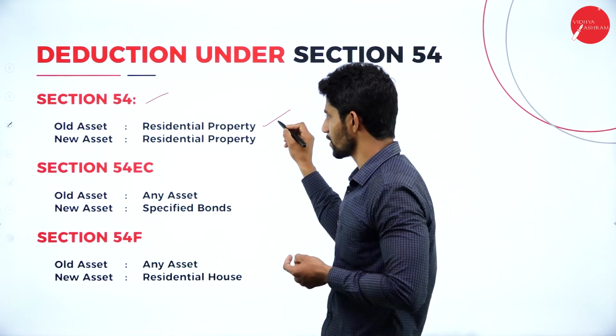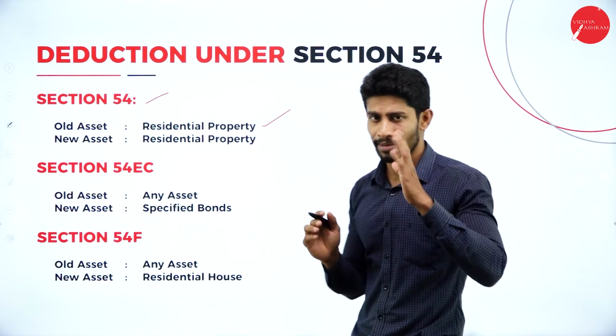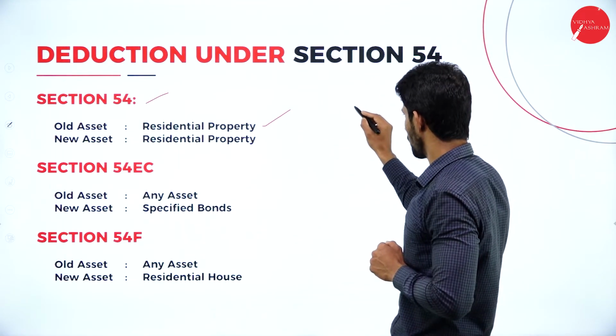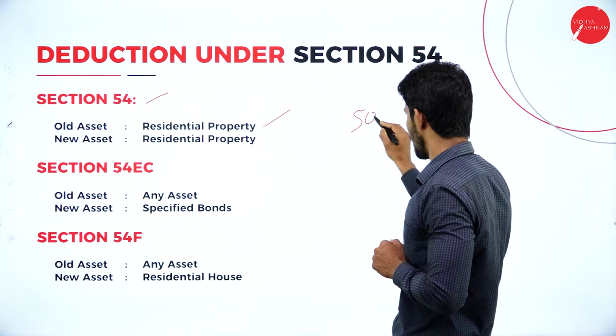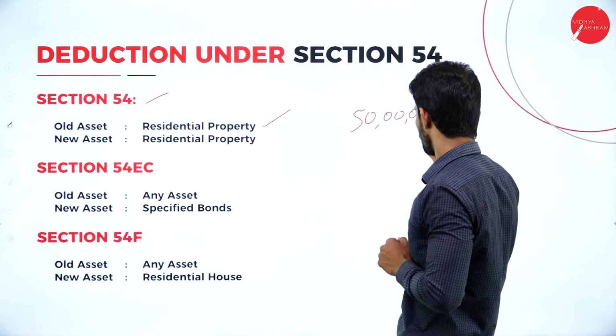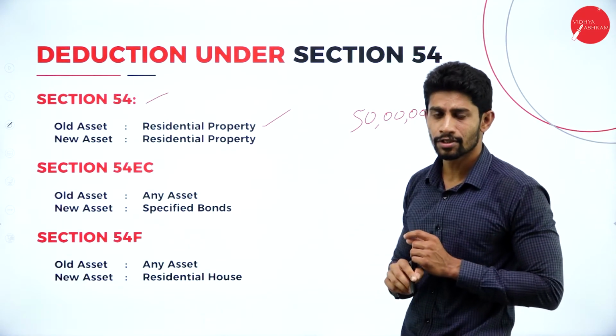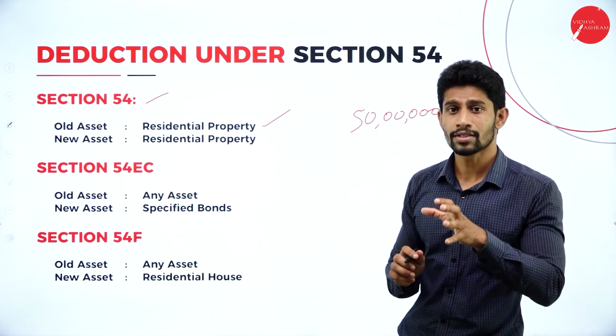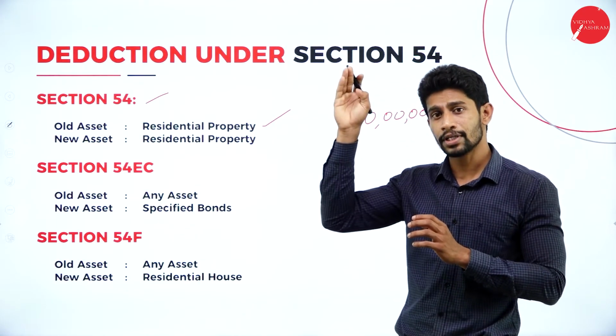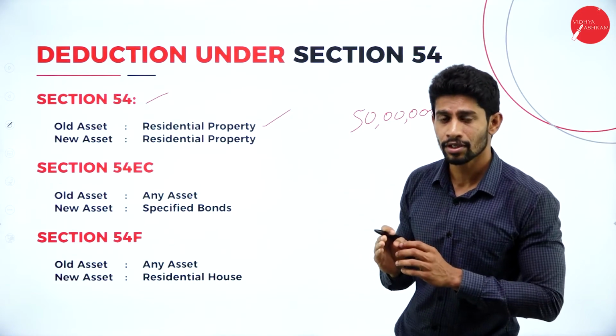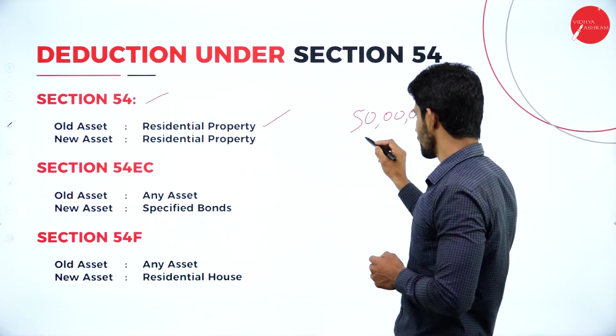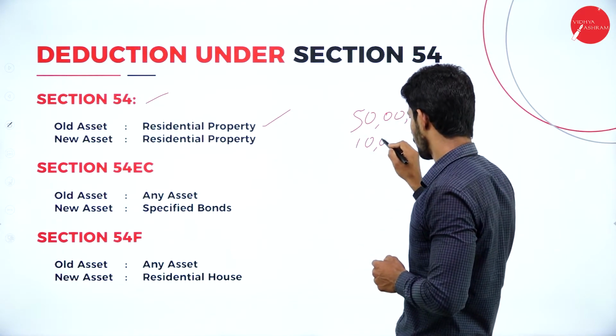So you are selling a residential property. For example, you are selling the residential property for 50 lakhs. So, cost of acquisition: when you purchased the property, at what price did you purchase it? You purchased it by paying, say, rupees 10 lakhs.